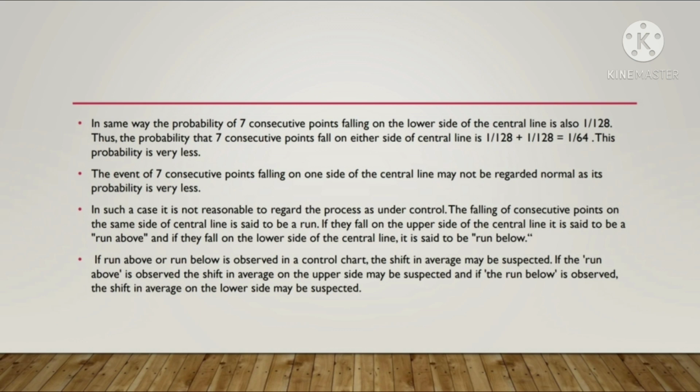The falling of consecutive points on the same side of the central line is said to be a run. If they fall on the upper side of the central line, it is said to be a run above, and if they fall on the lower side of the central line, it is said to be a run below. If a run above or run below is observed in a control chart, a shift in average may be suspected. If a run above is observed, a shift in the average on the upper side is suspected, and if a run below is observed, a shift in the average on the lower side may be suspected.